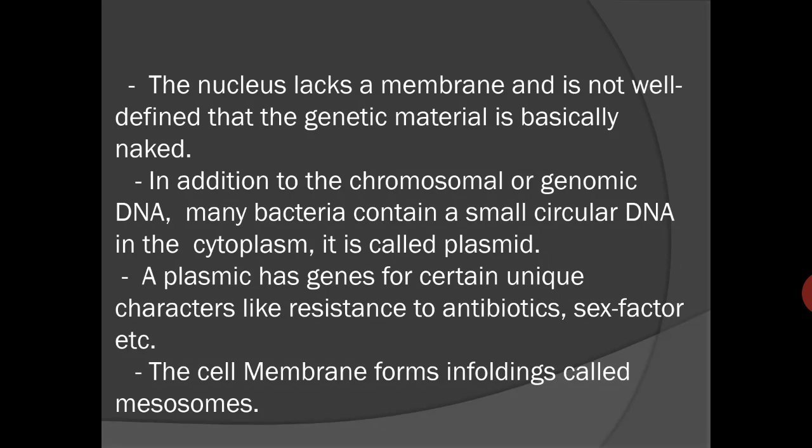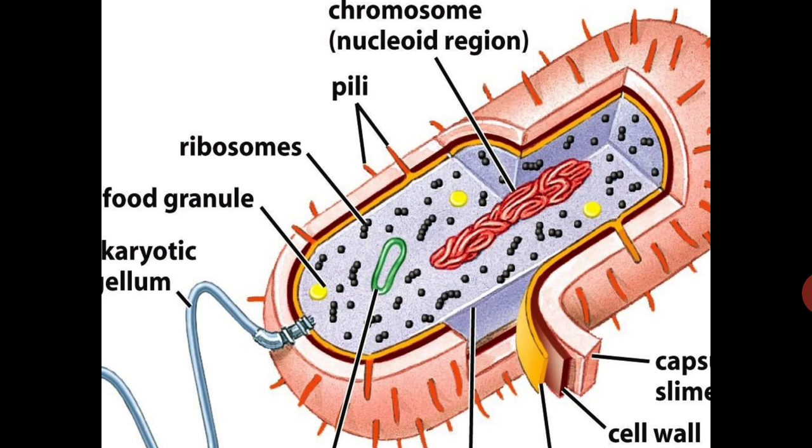A plasmid has genes for certain very unique characteristics like resistance to antibiotics, or sometimes the sex factor also. So these circular DNA or plasmids have genes for resistance to antibiotics. The infolding of the cell membrane is called the mesosome.